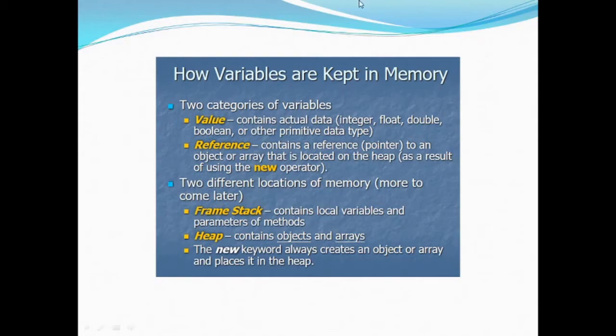So first of all, there are two kinds of variables: value variables and reference variables. Value variables contain actual data, that is integer, float, double, boolean or other primitive data types. Reference variables contain a reference, meaning a pointer to an object or array that is located on the heap as a result of using the new operator.